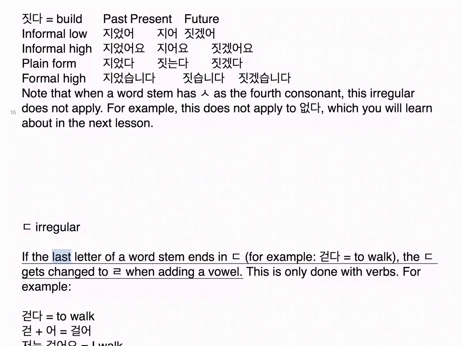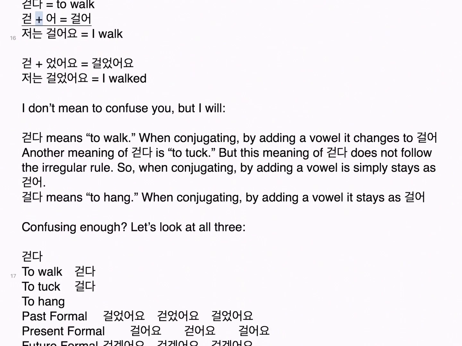디귿 irregular. If the last letter of a word stem ends in 디귿, for example 걷다, to walk, the 디귿 gets changed to 리을 when adding a vowel. This is only done with verbs. For example, 걷다, to walk: 걷 plus 어, 걸어, 저는 걸어요, I walk. 걷 plus 었어요, 걸었어요, 저는 걸었어요, I walked.